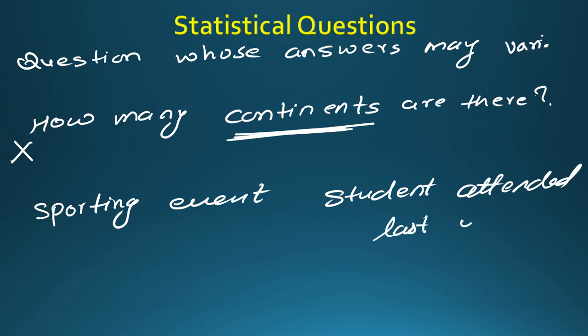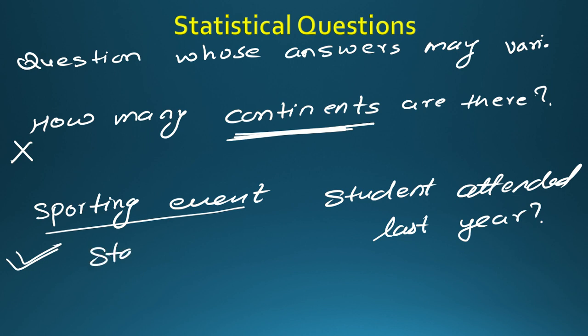Okay, now this answer will vary, because some of the students may say I attended 5 sporting events. Some of you may say I attended 10 sporting events, meaning 10 types of sports. So if the answers vary, then it is called a statistical question. What do you say? Statistical questions.